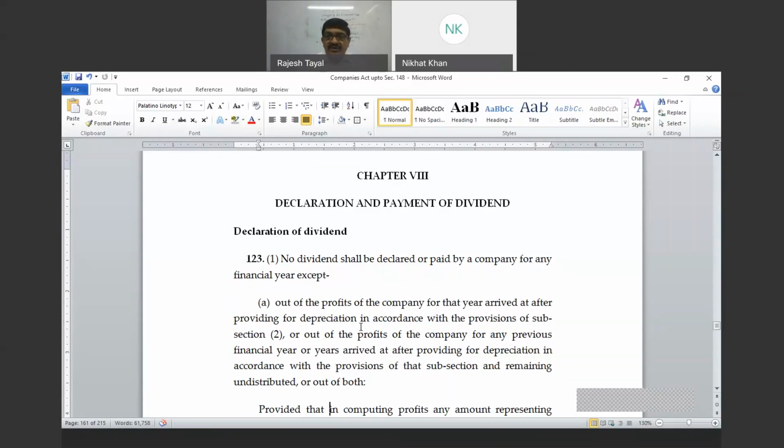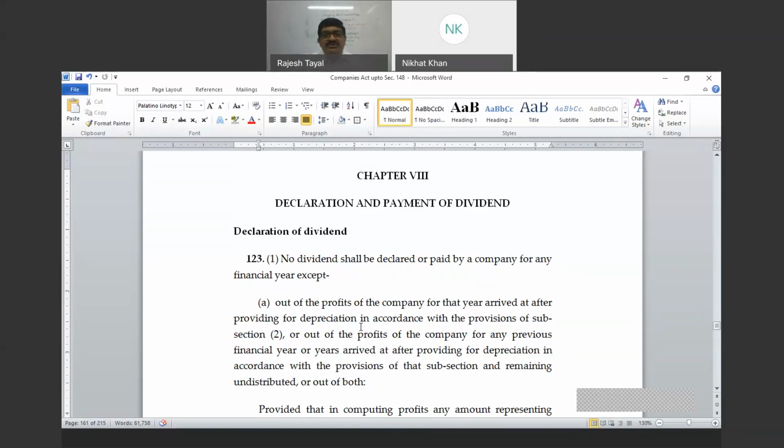I had already discussed that you can pay dividend out of profit. Profit for the purpose of company law means net profit after taxes. Net profit is a different term: net profit under the Companies Act carries one meaning, and net profit in financial terms carries another meaning. As far as company law is concerned, profit is the amount available for distribution, right?